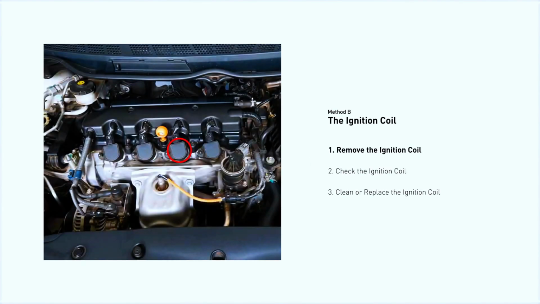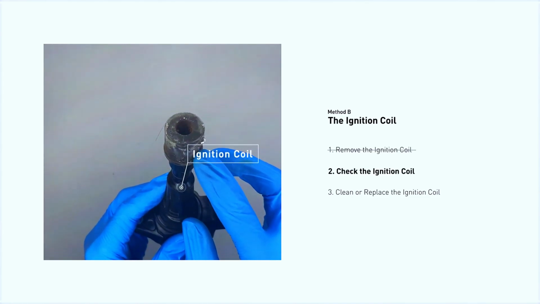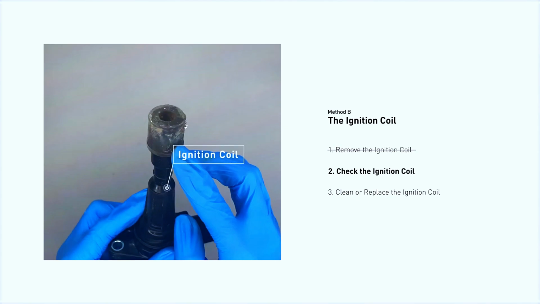Ignition coils deliver the spark to the spark plugs. They're usually located right on top of the spark plugs. Carefully remove the ignition coil for cylinder number 12. Look for any cracks, burns, or oil leaks. These are signs of a bad coil.